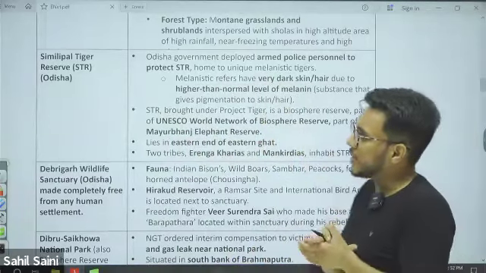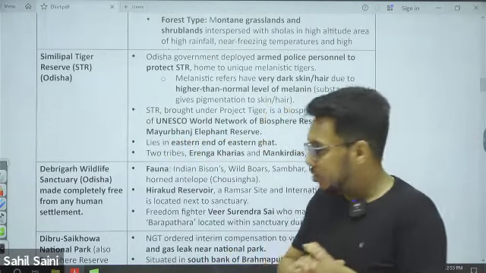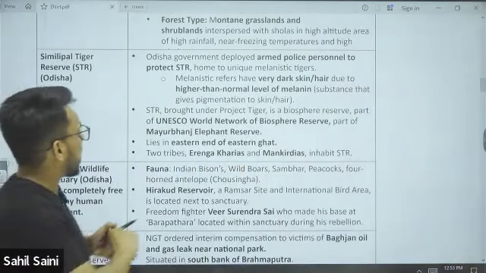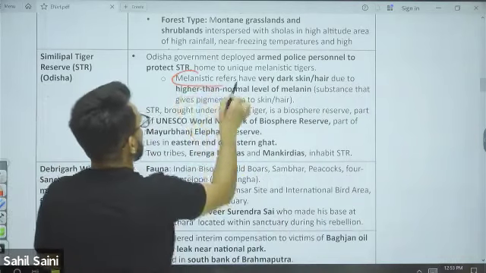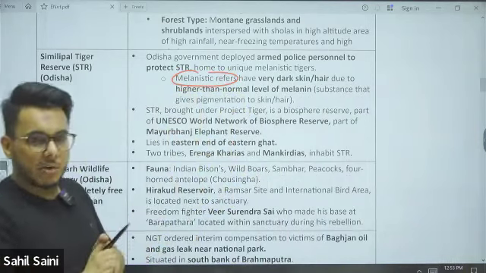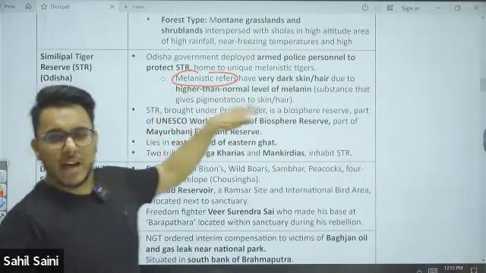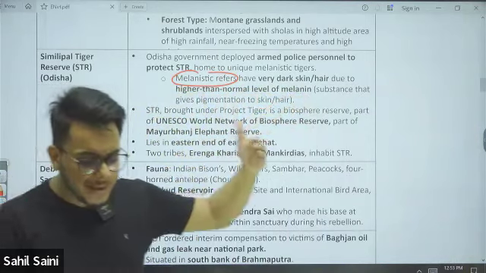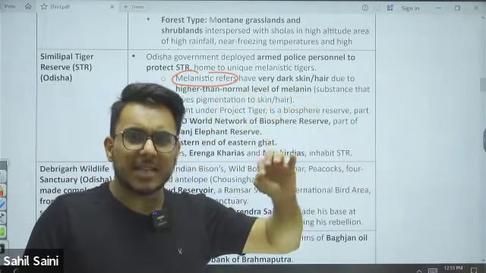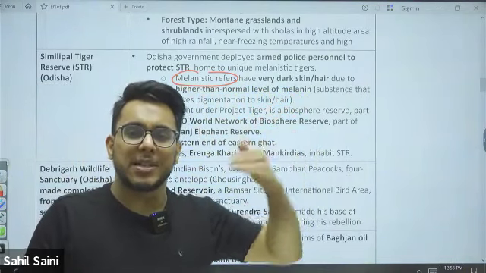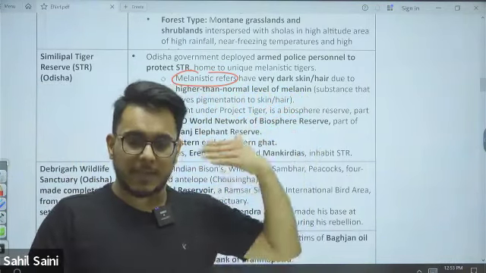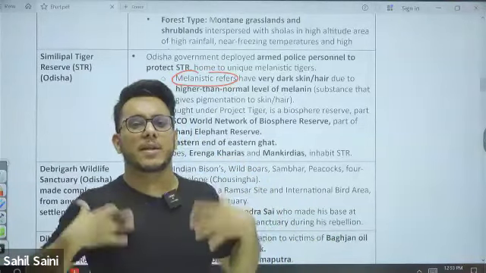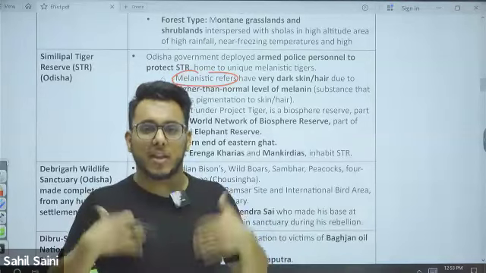Now moving to the Similipal Tiger Reserve, it was in news, particularly for the melanistic tigers. The Odisha government has deployed armed police personnel to protect these melanistic tigers. Now, what are melanistic tigers? Melanistic tigers are the ones which have an exceptionally black coat. They will have a darker coat, with fine black patches on their skin, on their fur.